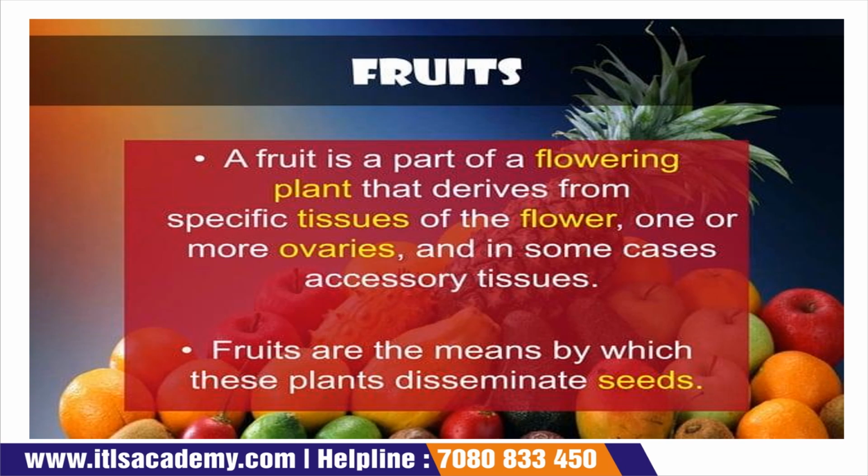Sometimes it contains one ovary and sometimes more than one ovary, and it is not necessary that fruits are always made up of ovaries; sometimes they are also made up of accessory tissues. Fruits are the means by which plants disseminate seeds. So this is the basic definition: fruits are the flowering part of the plant which derives from the ovary.